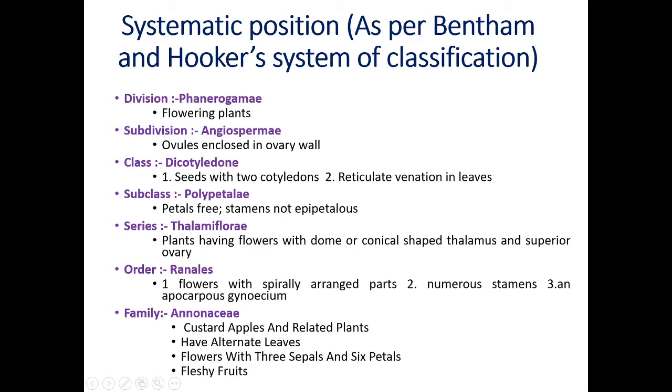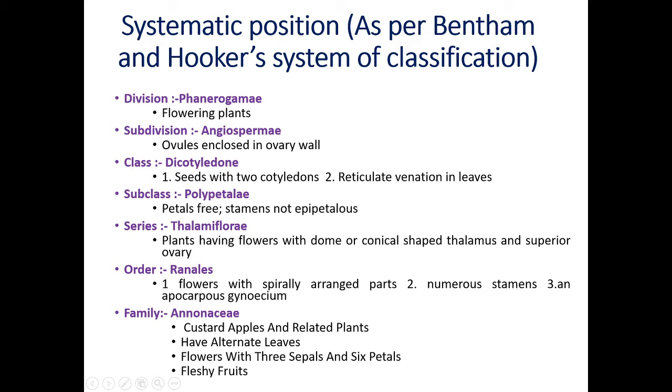Now family Annonaceae belongs to the division Phanerogams. Phanerogamy means, phaneros means visible, gamos means sexual organs or marriage. That means commonly they are called flowering plants. All flowering plants are placed under the division Phanerogams. The subdivision of family Annonaceae is Angiospermae. The reason is that ovules are enclosed in the ovary. Angios means vessel and sperma means seeds, or angios means concealed and sperma means seeds. That means seeds are protected by fruit formation, or ovules are enclosed in the ovary wall.